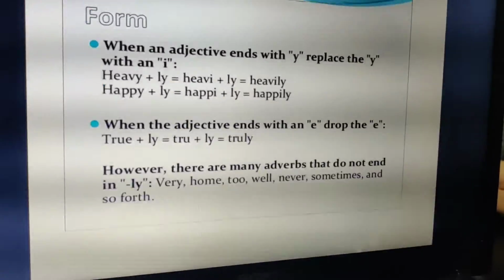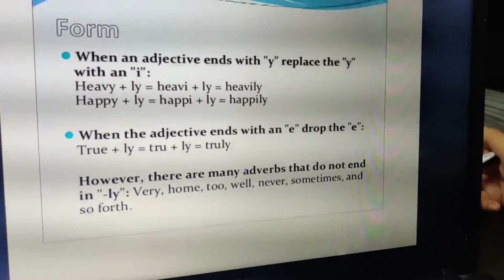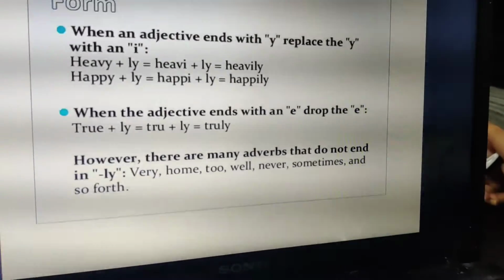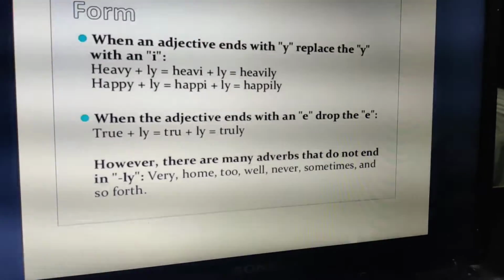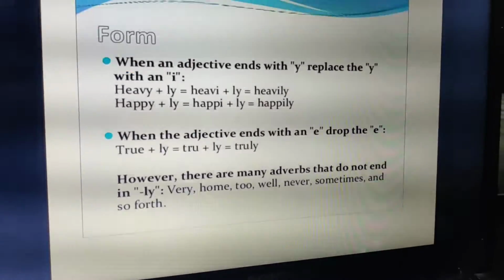Clear? Now there are many adverbs that do not end with ly. There are certain words which do not end with ly, and they are used as they are, like very, home, too, well, never, sometimes, and so forth. They do not add ly. Clear? I hope formation is also clear now.